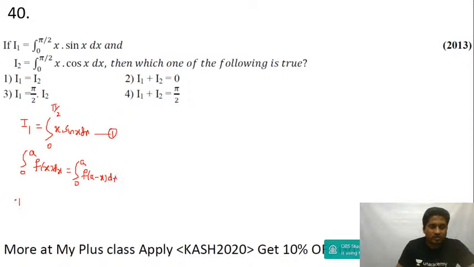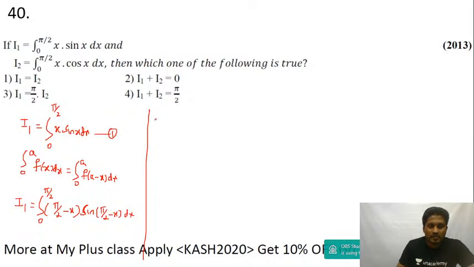So I'll change x to upper limit minus x. This is integral 0 to pi by 2 of pi by 2 minus x into sine of pi by 2 minus x dx. Now I1 is equal to integral 0 to pi by 2 of pi by 2 minus x into cos x dx, since sine of pi by 2 minus x is equal to cos x.